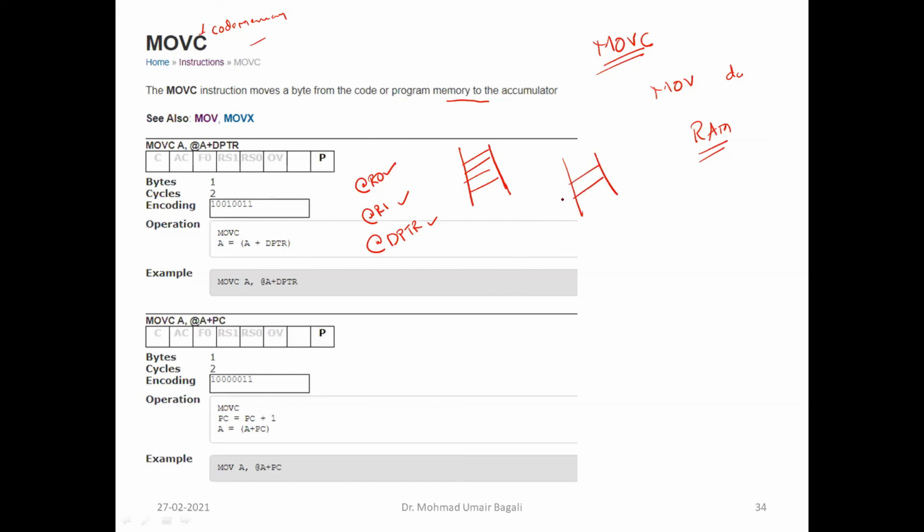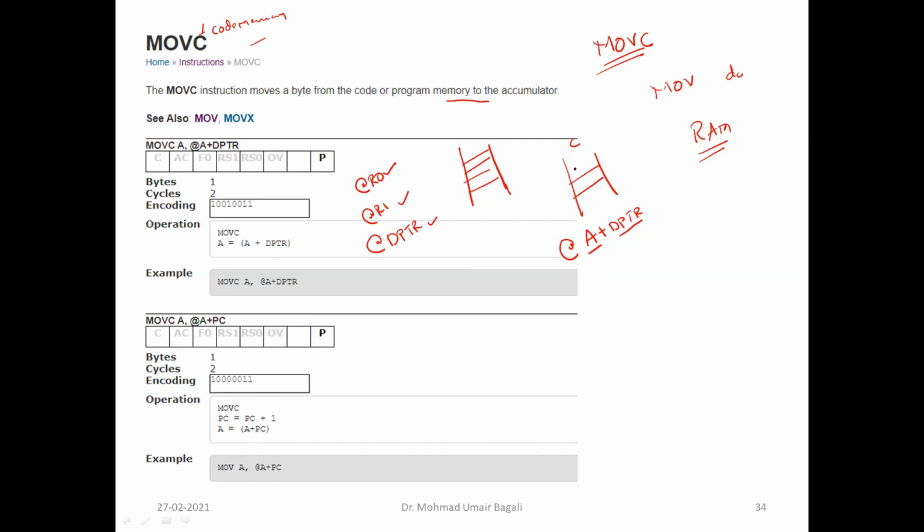Which register is used as a pointer register? For code memory, the pointer register is the combination of A plus DPTR. You cannot use DPTR alone, or A alone. The combination of A plus DPTR will act as a pointer to the code memory, the program memory.